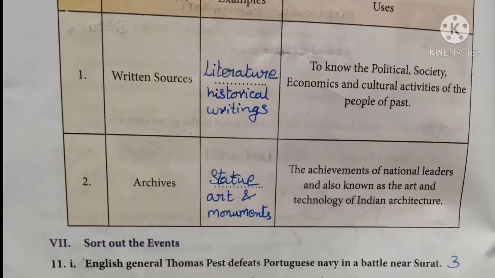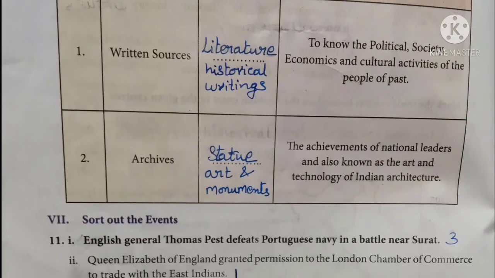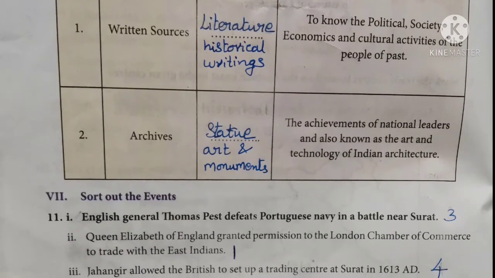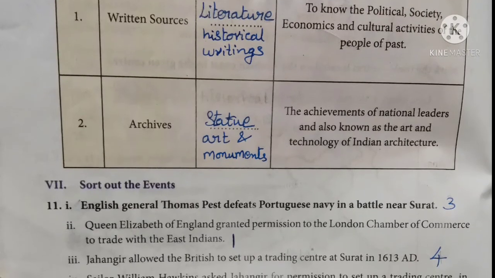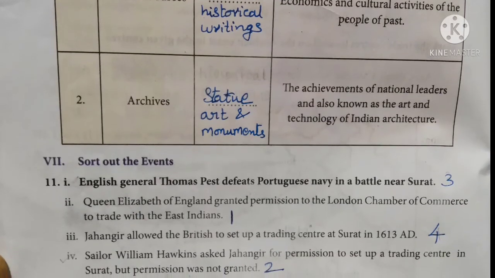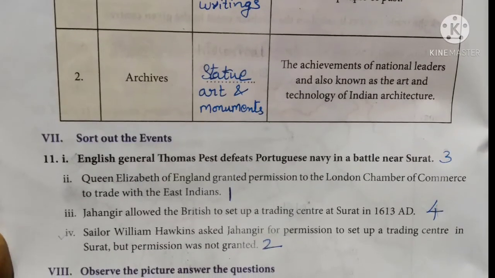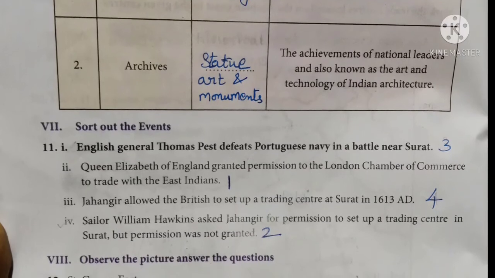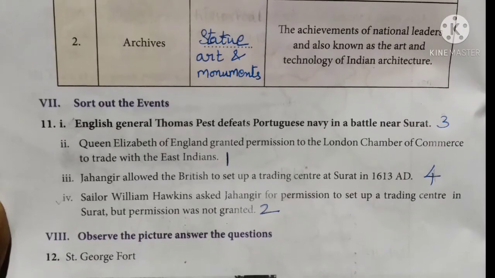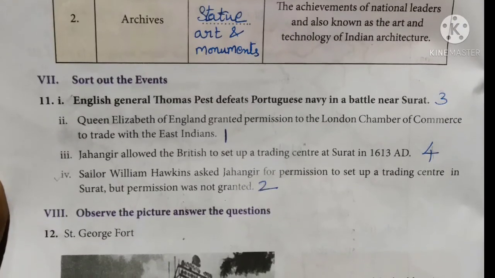First question, English General Thomas Best defeats Portuguese Navy in a battle near Surat. Here some events are given. We have to arrange it in a proper order. So the first event is Queen Elizabeth of England granted permission to the London Chamber of Commerce to trade with the East Indies. Next is Sailor William Hawkins asked Jahangir for permission to set up a trading center in Surat, but permission was not granted. Third one is the English General Thomas Best defeats Portuguese Navy in a battle near Surat. And fourth one is Jahangir allowed the British to set up a trading center at Surat in 1613 AD.